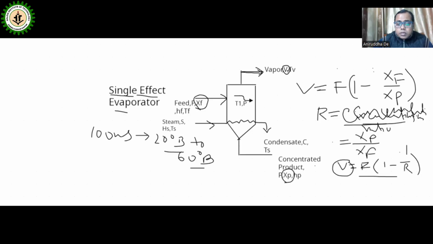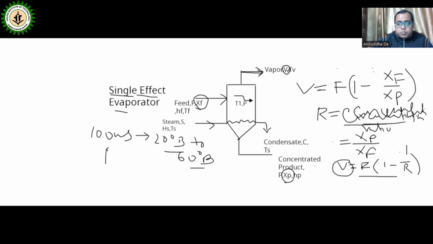So how much concentrated product will we get if we concentrate 100 kg of tomato juice from 20-degree Brix to 60-degree Brix? How will you calculate? Here we want P, the concentrated product.